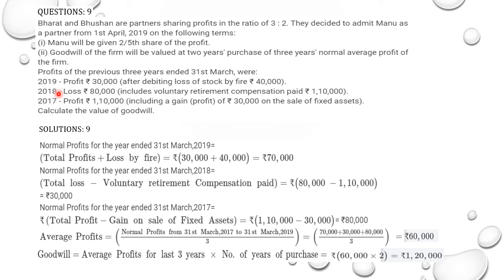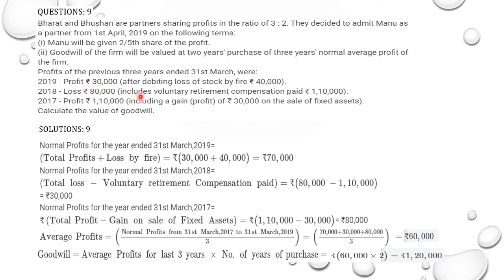2018, there was a loss in the profit and loss account we are talking about. There was a loss of 80,000, which includes voluntary retirement compensation paid 1,10,000. Now the loss is 80,000 and this loss includes 1,10,000 voluntary retirement compensation. Let me explain it to you in the solution. 2017, profit 1,10,000 including a gain of 30,000 on the sale of fixed assets. Calculate the value of goodwill.